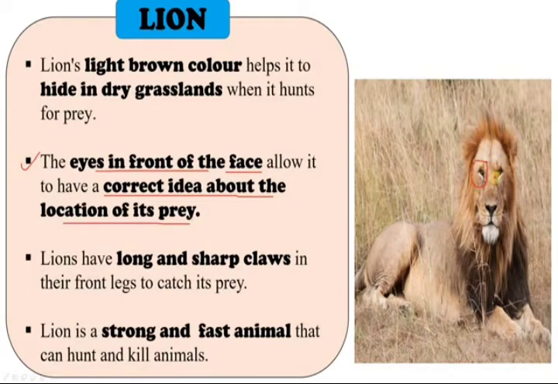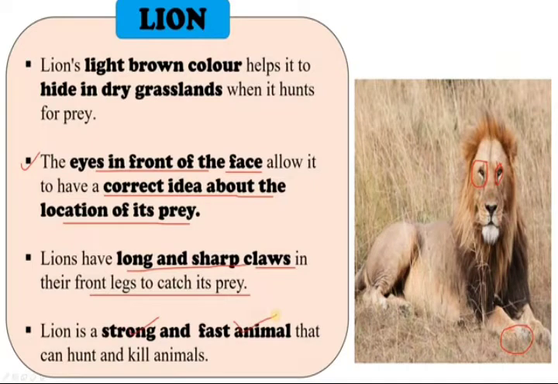Look at here, the eyes from every direction, from wherever the sound is. So wherever the prey are in the hiding grassland, they can easily locate them. They have long and sharp claws in their front legs to catch prey. Once it catches prey, it holds it tightly with its sharp claws.